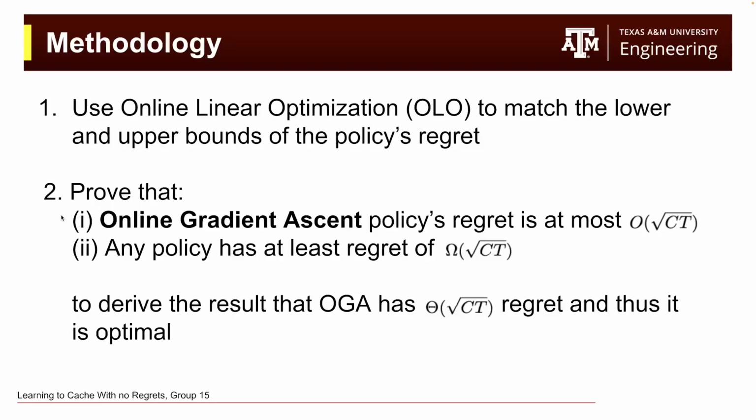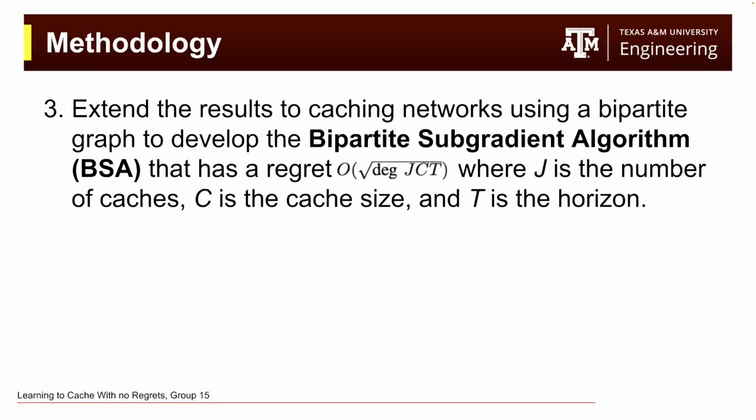Now here is the methodology of the paper. First, we use online linear optimization to match the lower and upper bounds of the policy's regret. From there, we prove that the proposed online gradient ascent policy's regret is at most root CT, where C is the cache size and T is the time horizon. Then we prove that any policy has regret of at least root CT. If we combine these two proofs, we can derive that OGA has the exact regret of root CT, and it proves OGA is an optimal policy. Lastly, we extend the results to the caching networks using a bipartite graph to develop the bipartite subgradient algorithm.